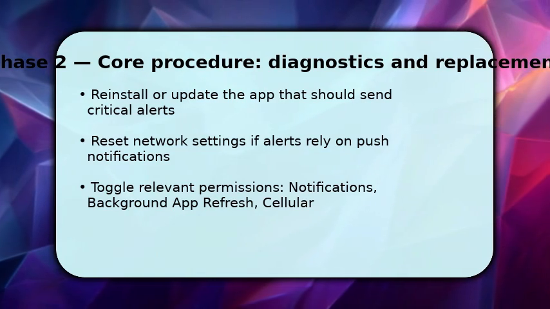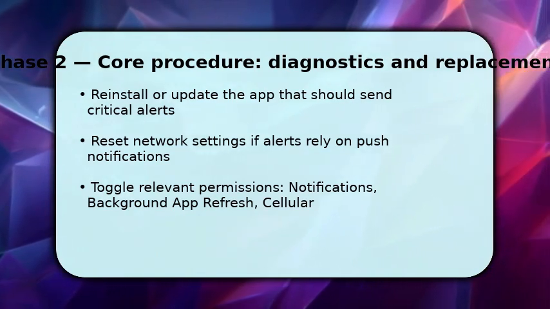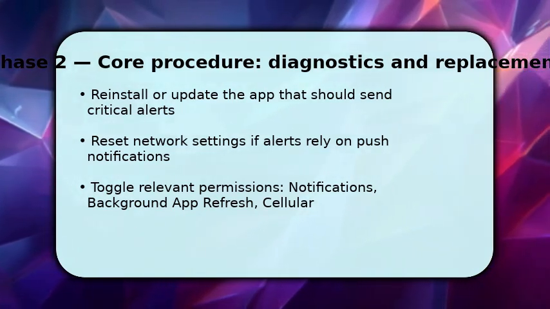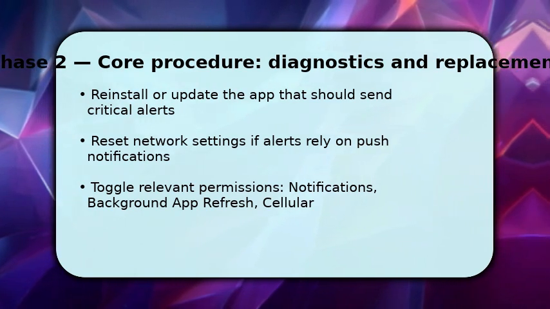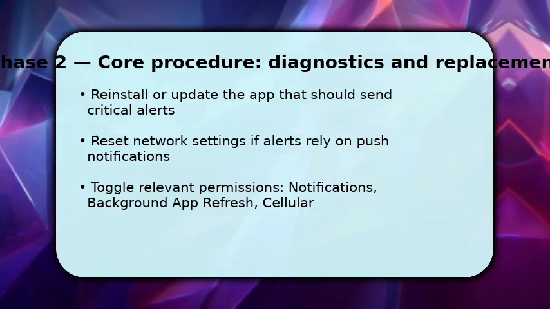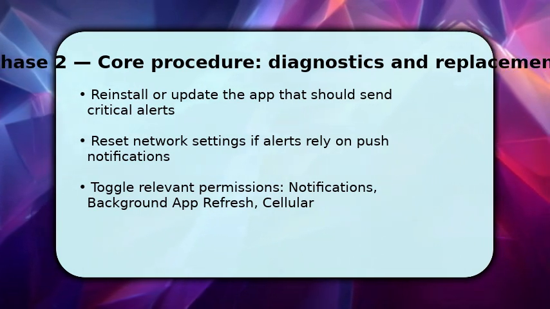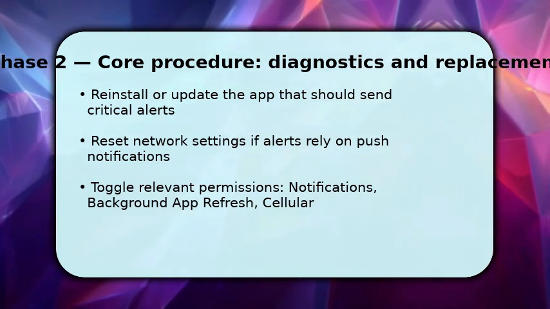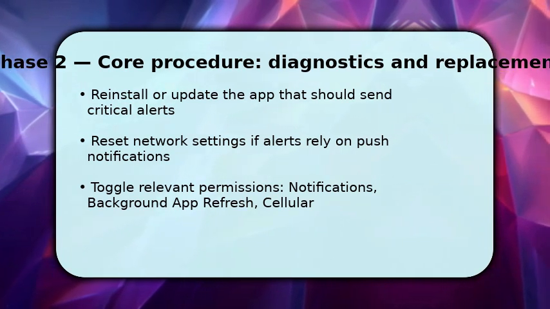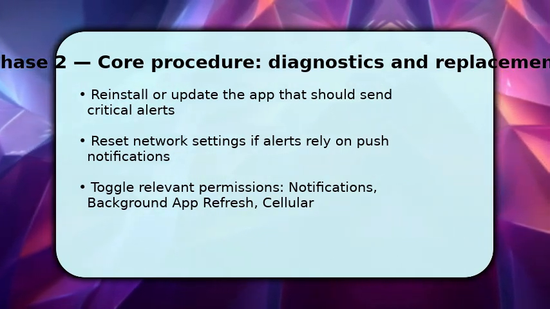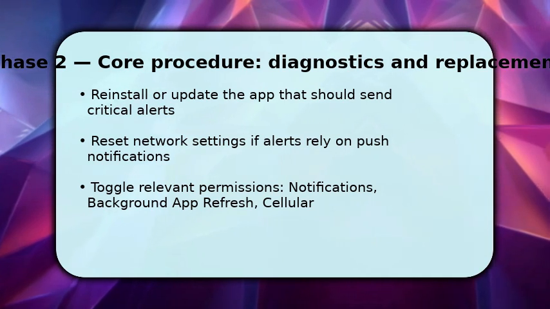Update or reinstall the app that should send critical alerts, because entitlements can be restored on reinstallation. Then, reset network settings to fix push notification delivery. Make sure to reconnect to Wi-Fi and cellular after. Also, toggle notifications, background app refresh, and cellular access for the app. This ensures it can receive and present alerts.